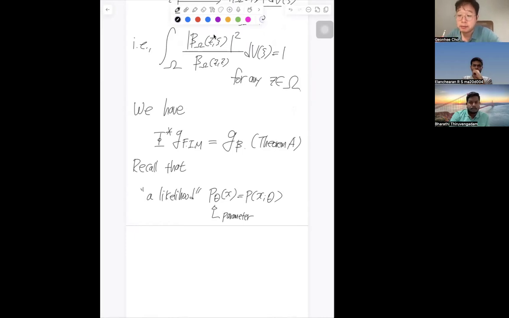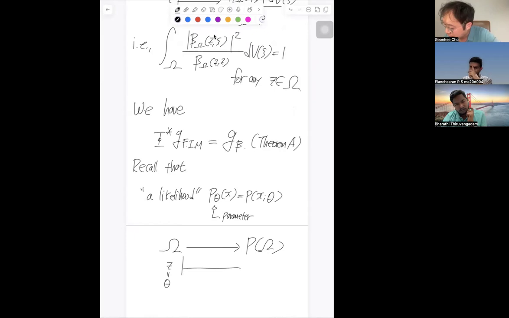For each θ, you can just think of this as Omega. So z is chosen as a parameter, and it determines p_θ. This is called the likelihood in the statistical context, but it means nothing but the probability density.